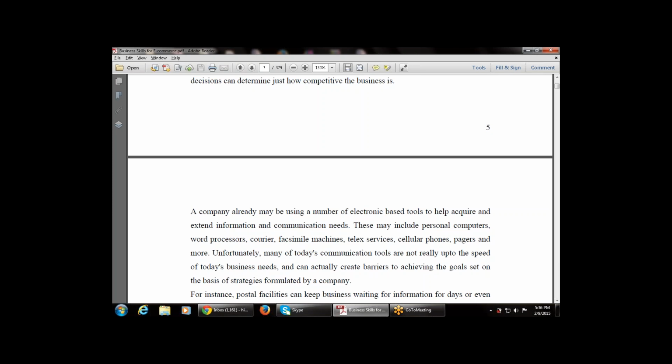These earlier methods sometimes affect the speed of today's business. So this is one of the barriers. To overcome it, a new technology is used, known as e-commerce or e-business.